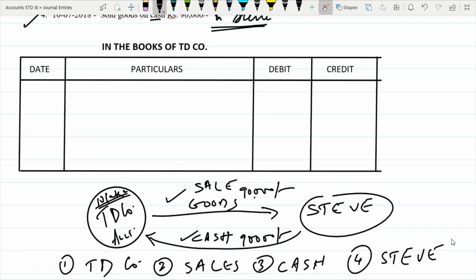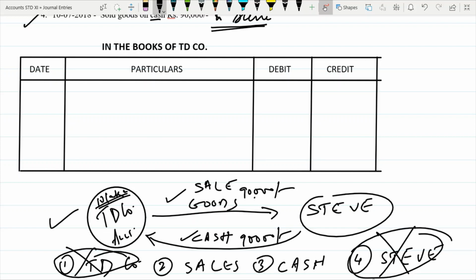Now remember that this transaction is entirely complete. So first, TD company we do not take. Here, the most important parts are sale of goods and cash is received, entire cash is received. Sometimes if suppose only 50,000 cash was received, in this case we would still have to take Steve's name. Why? Because Steve has to still pay 40,000 rupees. But here, Steve has paid the entire 90,000 rupees, so we do not have to write his name in the book. So we'll cancel Steve's name also. So two things we have to take are sales and cash.